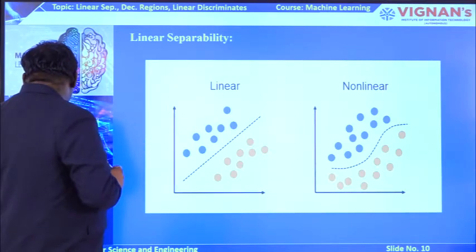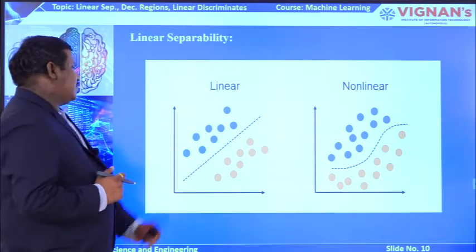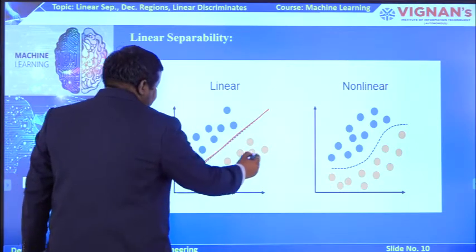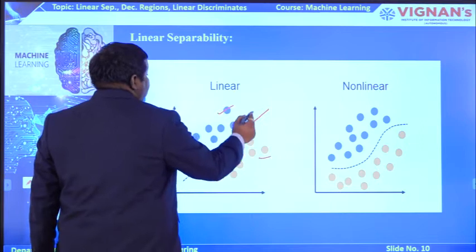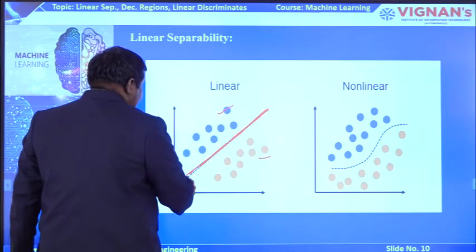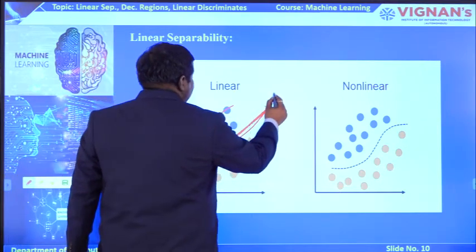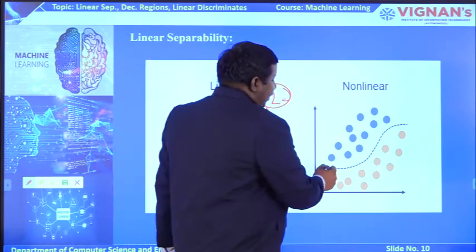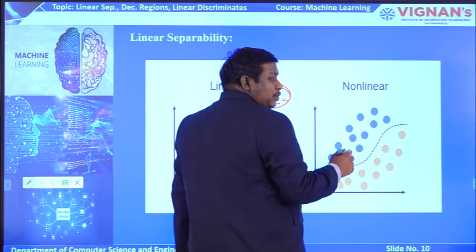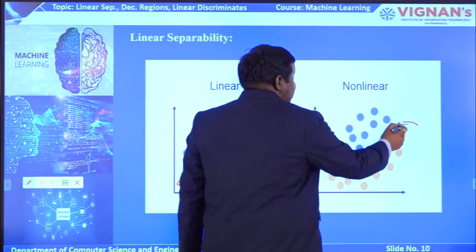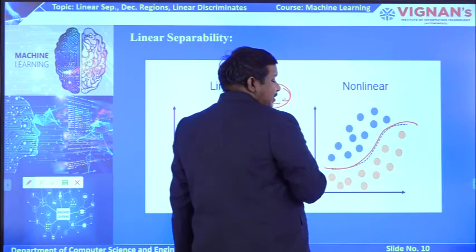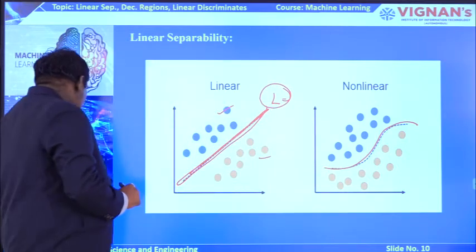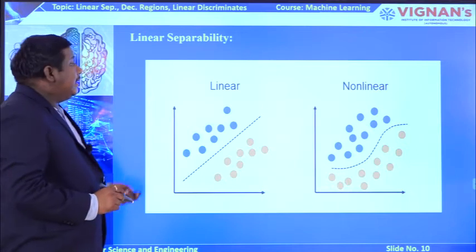This is the main difference between linear separability and non-linear separability. Here all the points are classified into two sets, yellow color and blue color, and they are separated by a single line, and this is a linear line. Whereas in the non-linear case, the separation of the two data sets is also done, but the separating line is in a non-linear fashion. So that is the major difference.